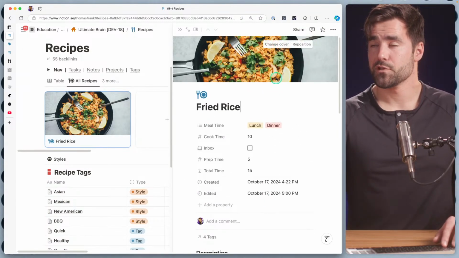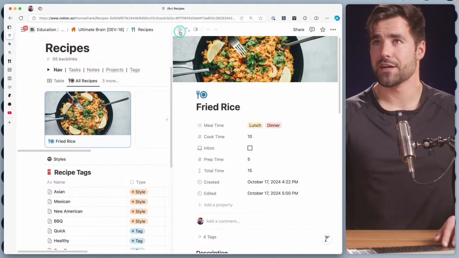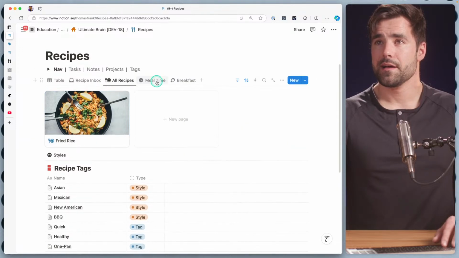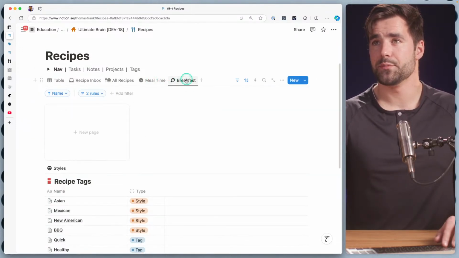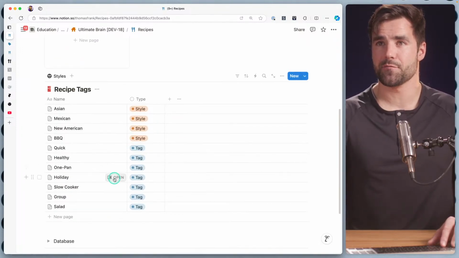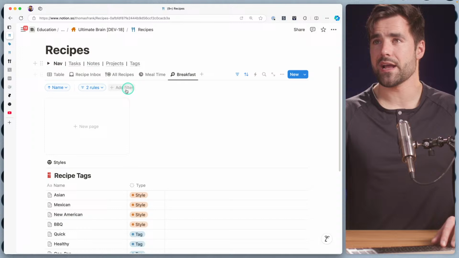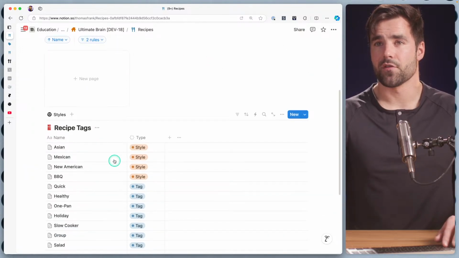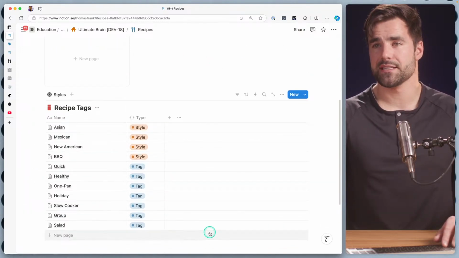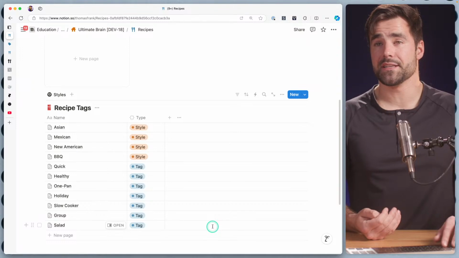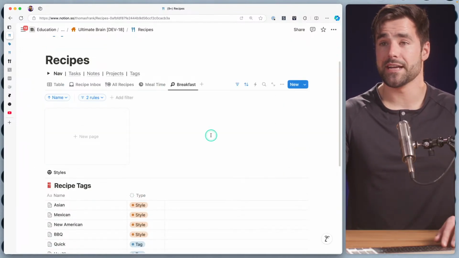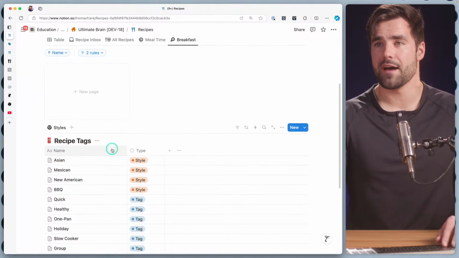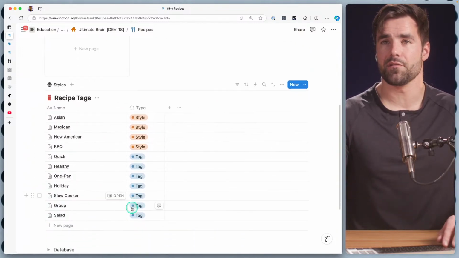So I think now we can start to polish the actual views we have. And again, mealtime is going to be perfect. We could have these individual tabs for meal times as well. But what this has spared us from is having to manually create tons and tons of database views for all these different styles and generic tags. Of course, if we wanted to create a view for something on our dashboard, we could do that. But we now have this database that we can easily cycle through.